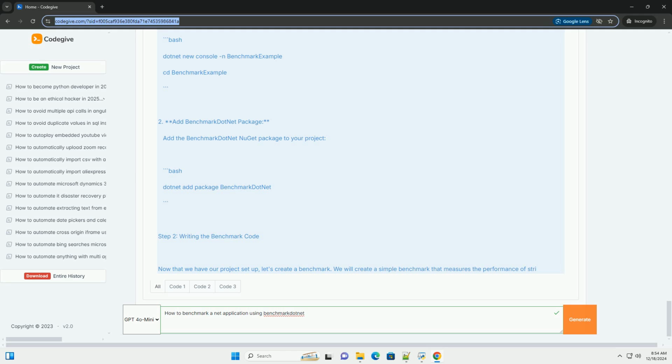Ensure that your benchmarks are isolated and that no external factors influence the results, for example by running benchmarks on a dedicated machine. Benchmark.net has many advanced features, such as custom configurations, exporting results, and more. Explore the official documentation, https://benchmarkdotnet.org, for more in-depth information.